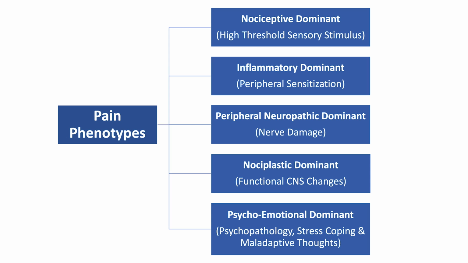These pain phenotypes include a nociceptive dominant pain phenotype, which indicates that there's a high threshold peripheral sensory stimulation in the form of nociception that might be the dominant underlying cause of pain. The second phenotype is an inflammatory dominant phenotype, which is a peripheral sensitization from an inflammatory response. The third phenotype is a peripheral neuropathic dominant pain phenotype, whereby the potential source of pain is from peripheral nerve damage. The fourth phenotype that I include in this course is a nociplastic dominant pain phenotype, which includes functional changes in CNS processing of nociception.